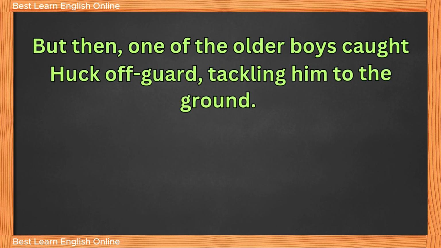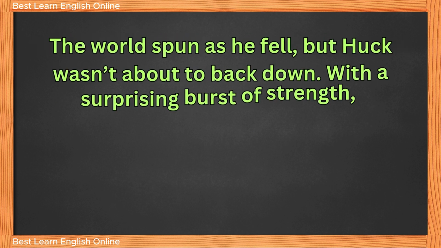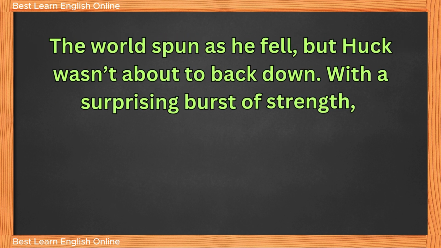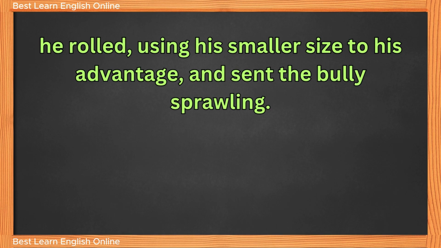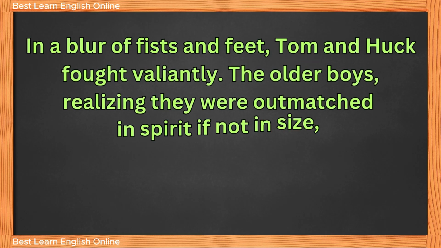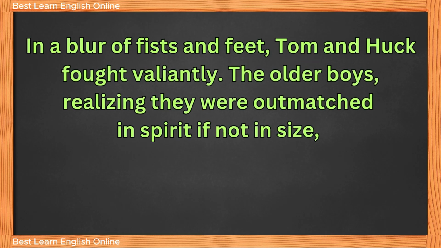But then one of the older boys caught Huck off guard, tackling him to the ground. The world spun as he fell, but Huck wasn't about to back down. With a surprising burst of strength, he rolled, using his smaller size to his advantage, and sent the bully sprawling. In a blur of fists and feet, Tom and Huck fought valiantly.